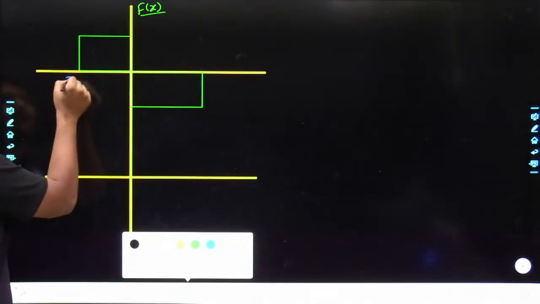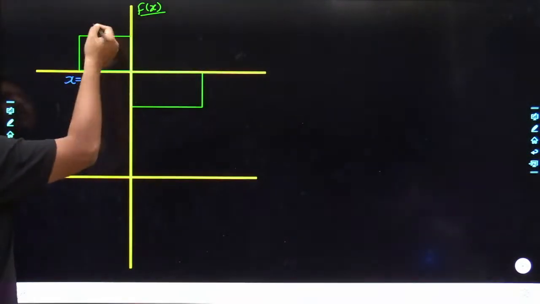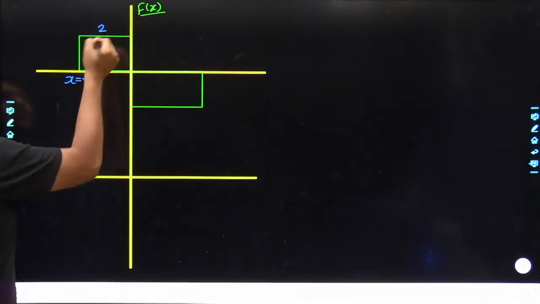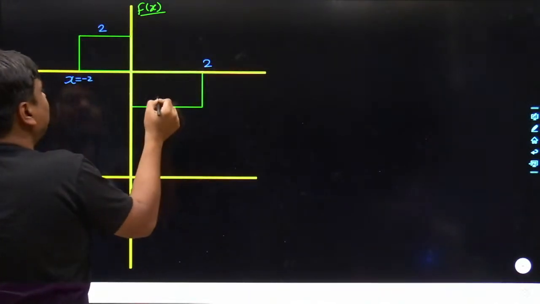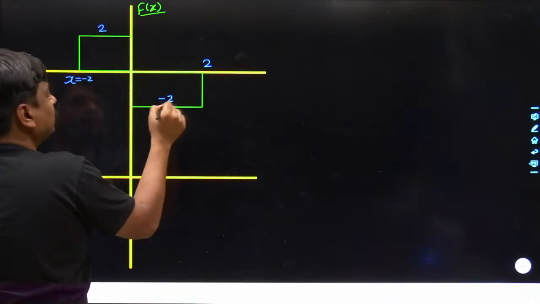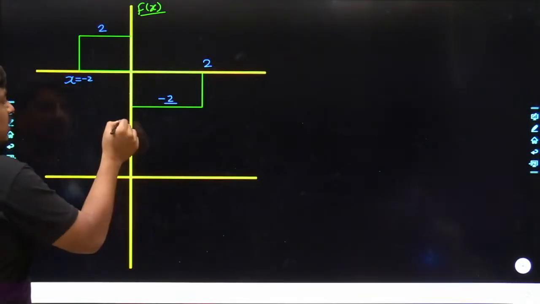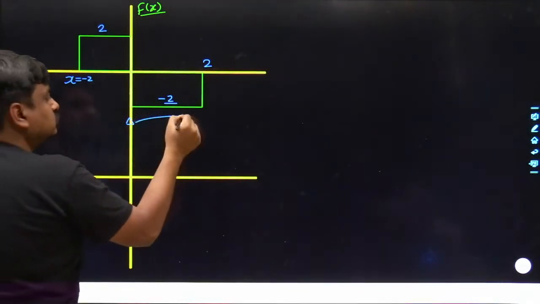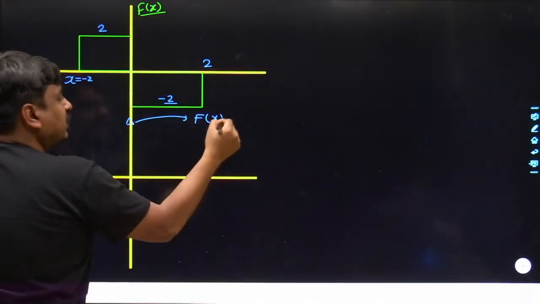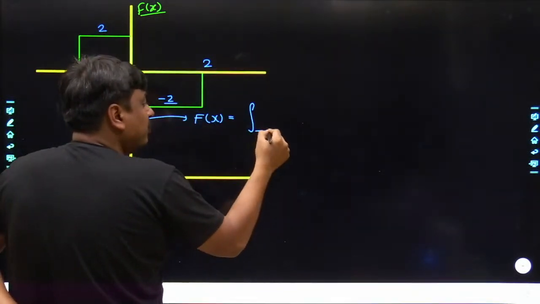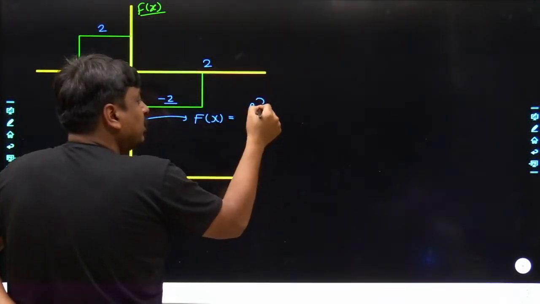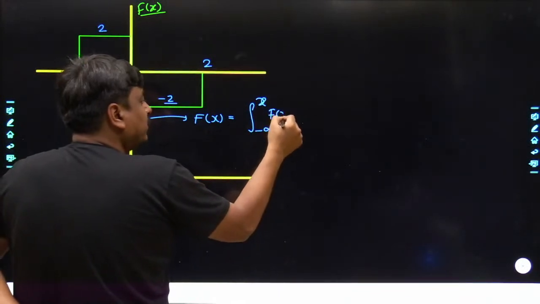It starts from x equals minus 2. Let's take its height to be 2 throughout its length. Similarly, it ends at x equals plus 2, and let's take its height to be minus 2. Now here you are going to draw a function capital F of x which has been defined as the integration from minus infinity till x of f of x dx.